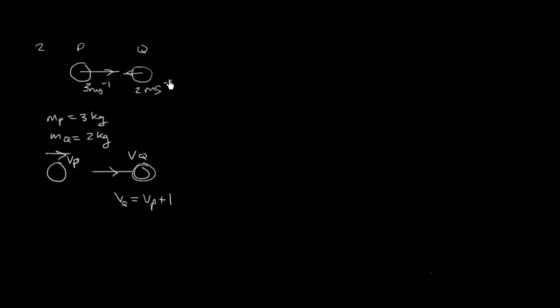So remember the signs and the symbols, and everything is really important in that sense. We normally take in projectiles up to be positive and down to be negative, and in momentum questions we tend to take right to be positive. Okay, so I'm going to write this here so the examiner knows that I'm taking that to be positive, and my equation for conservation of momentum should be the momentum before equals momentum after. Total momentum before equals total momentum after. How much momentum do we have at the beginning? Well, a combination of plus momentum and negative momentum.